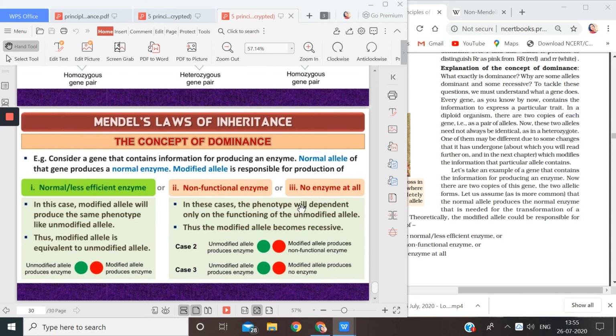But in this case, the phenotype will depend only on the functioning of the unmodified allele.